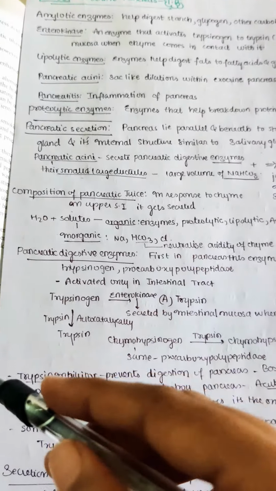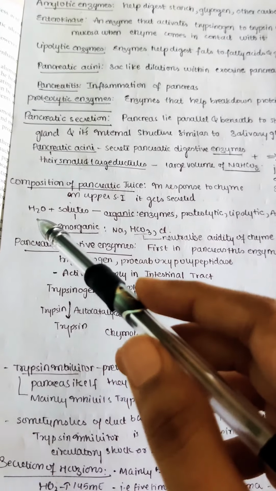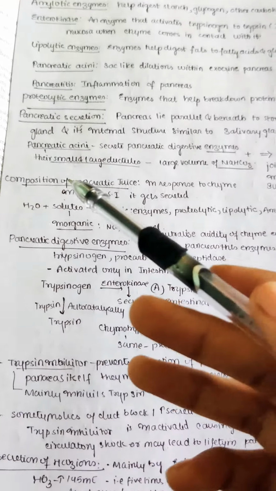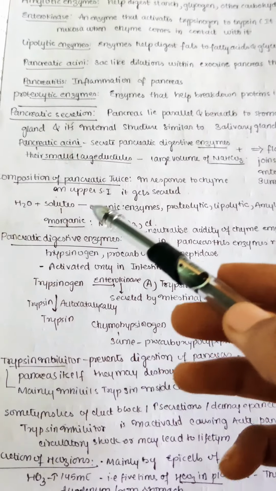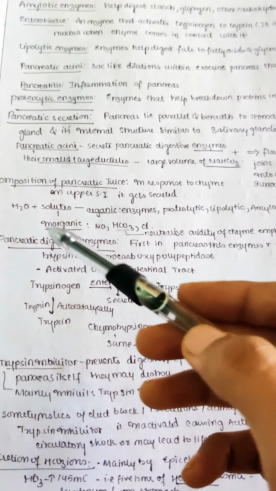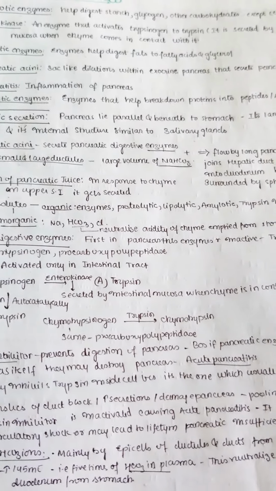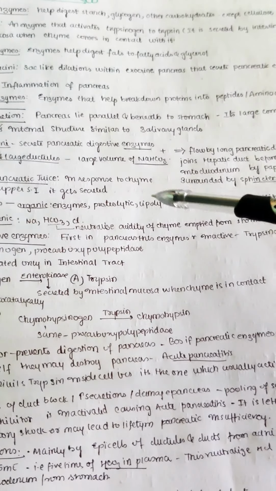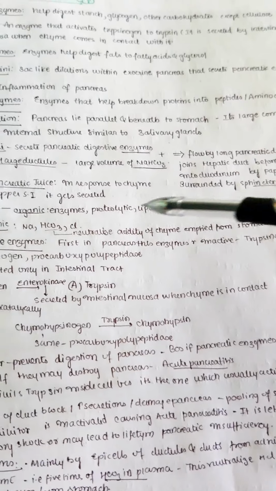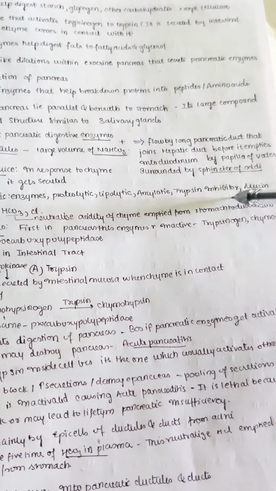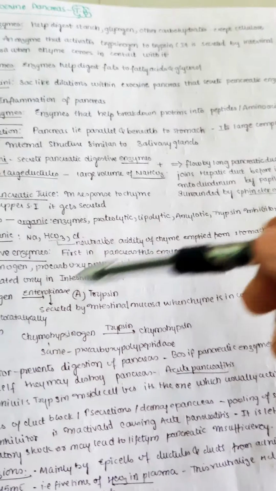So what are the contents of this pancreatic juice? It contains water and solutes, of course, same as our gastric secretions. But solutes are again divided into an organic part and an inorganic part. The organic solutes are mainly enzymes: proteolytic enzymes, lipolytic enzymes, amylolytic enzymes. Already we have seen these definitions. And we also have an important compound, that is trypsin inhibitor, and also we have mucin.